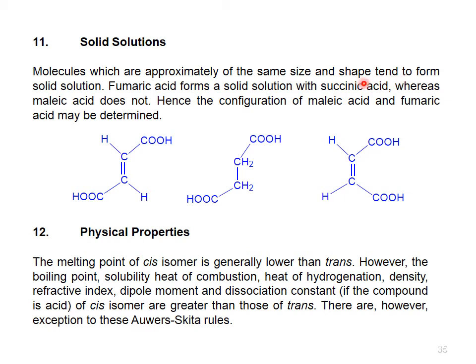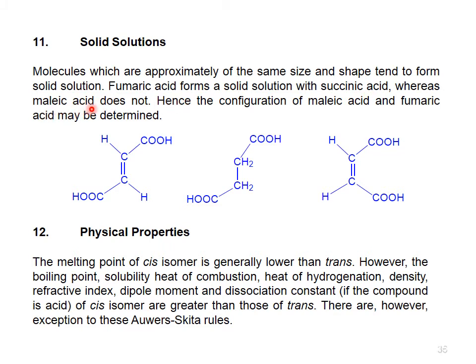This is the example that fumaric acid forms a solid solution with succinic acid, whereas malic acid does not. Means fumaric acid is the trans isomer and malic acid is cis.